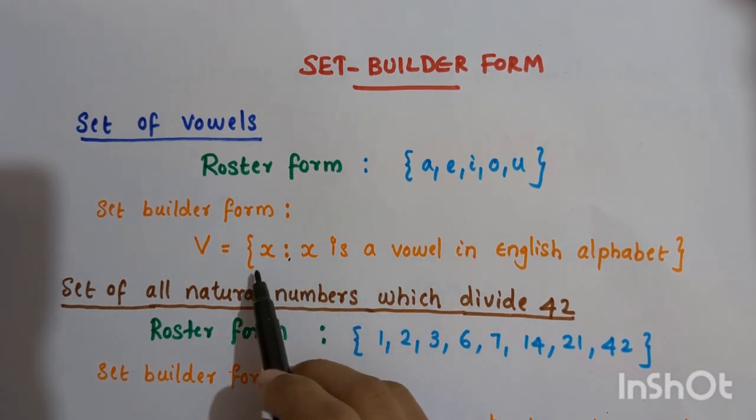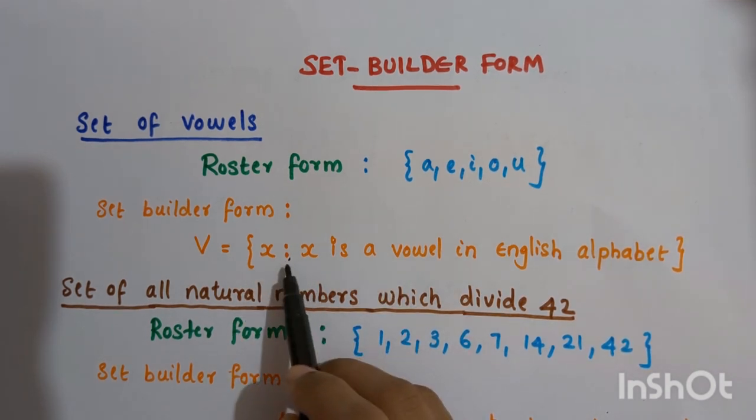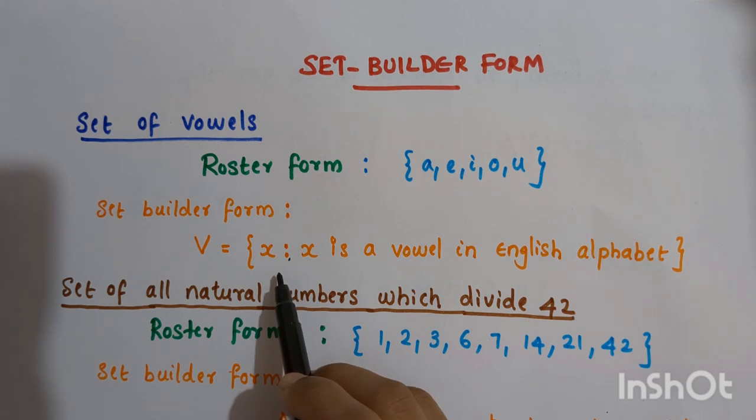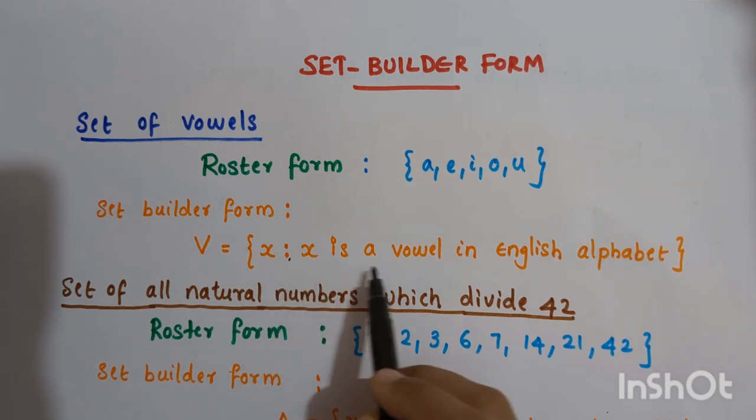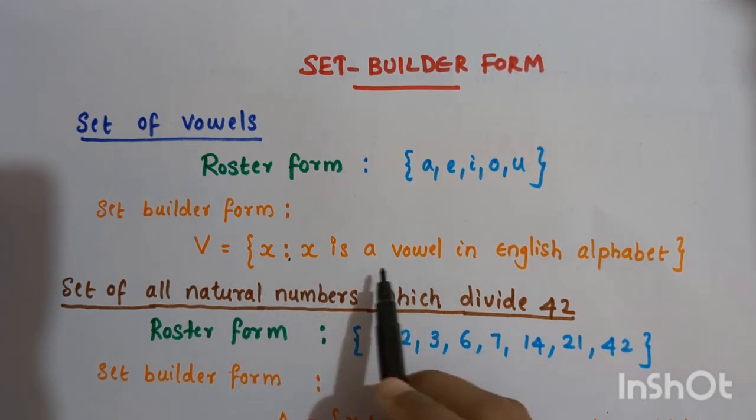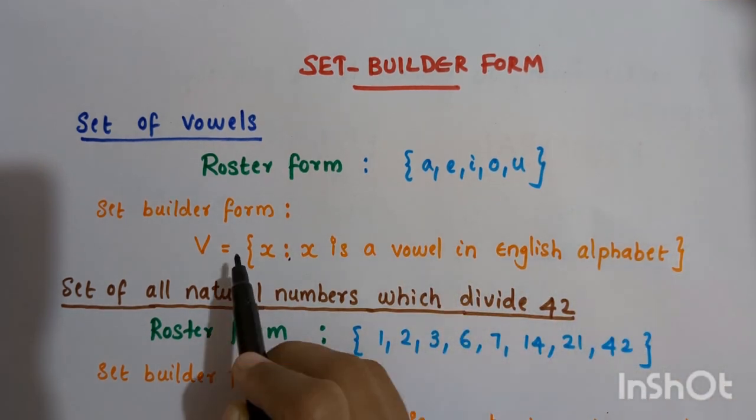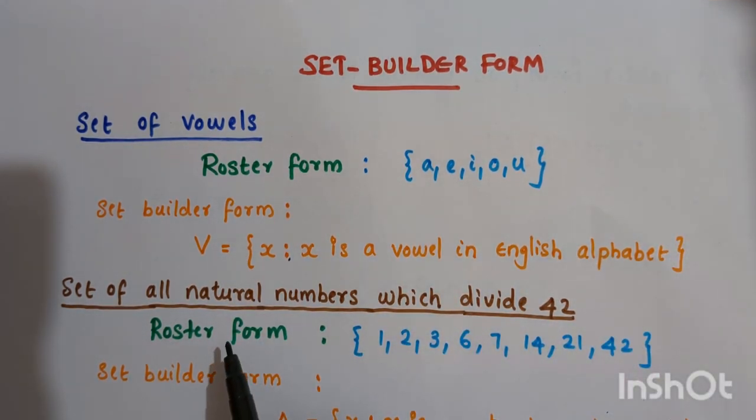X is the element of the set; you can use Y, Z, or any other letter here. It is followed by a colon, which stands for such that. After the colon, we write the property of the elements, and the whole description is enclosed within the two braces.